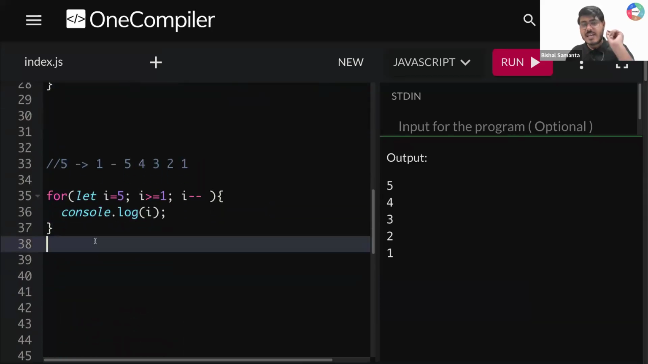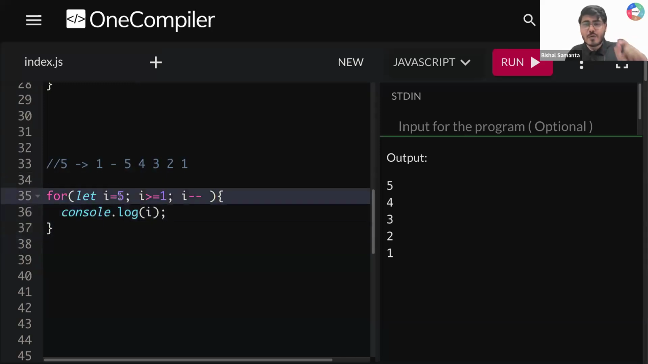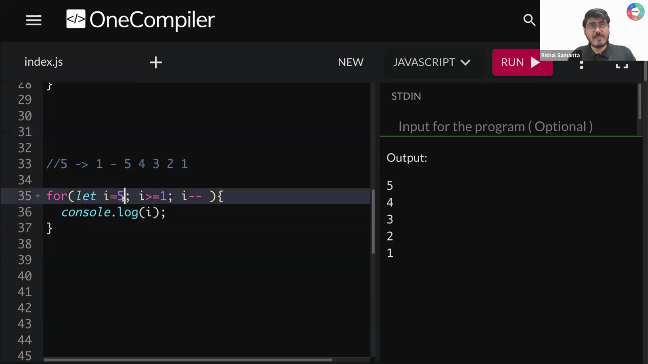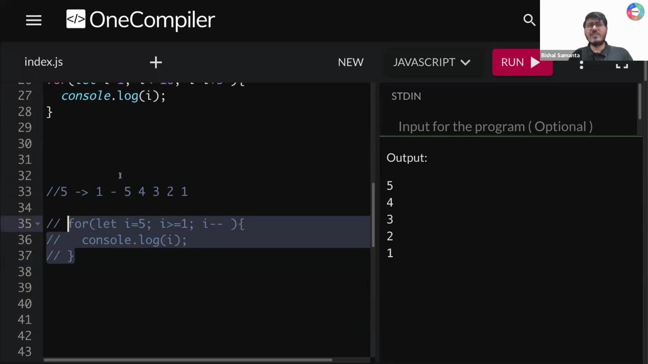But this is an example of a reverse loop. I'm starting from 5, 4, 3, 2, 1. So whenever you see minus minus, you need to assume that I'm writing a reverse loop. Is that clear to all of you guys? Can you quickly confirm how to run a reverse loop? So I'm starting from 5, 4, 3, 2, 1, right? Okay. So many things we have learned, guys.